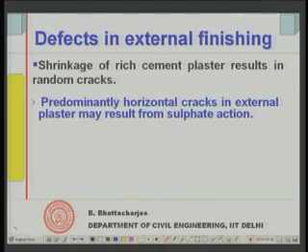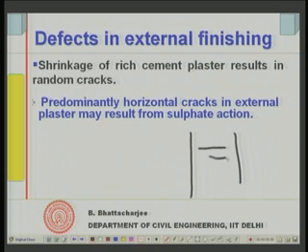Such sulphate, when present, can come in contact with the cement of the plaster, or even the mortar. It might act on the mortar joints between the bricks, and when the mortar joint tries to expand, it will result in horizontal cracks. Generally their pattern is something like this. If this is your wall, you will find horizontal cracks in many places.